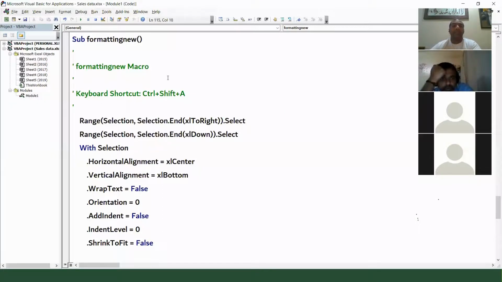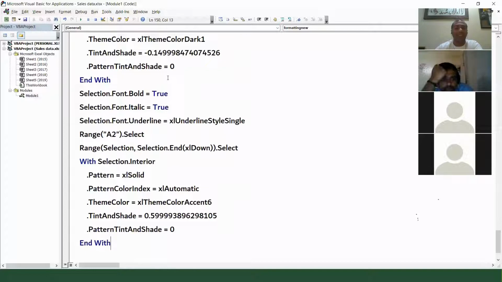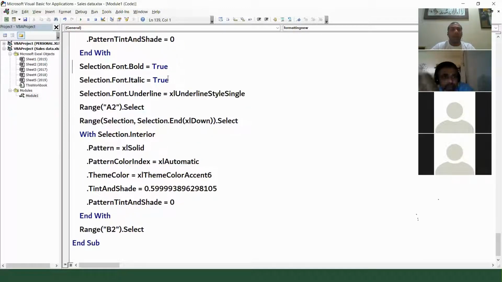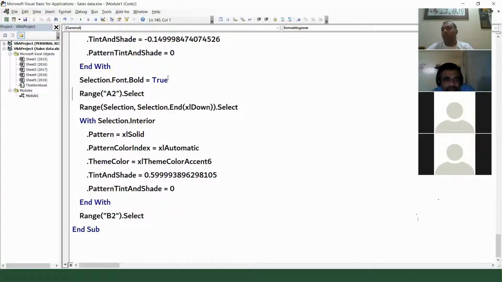And here you will search for where your italic and underline are. Don't tell me to explain these codes, boss. So here we have, see, selection.font.bold equal to true, italic equal to true, and where is underline? The third one, right there. This underline. So what I will do is just delete these two lines. But Mohammad, when you delete these two lines, the macro will not have them. But after three days, your manager will say, Mohammad, now we want underline and italic again. Then you will have a problem.